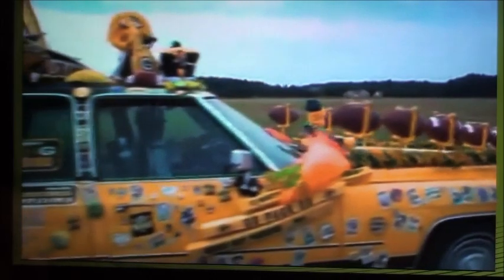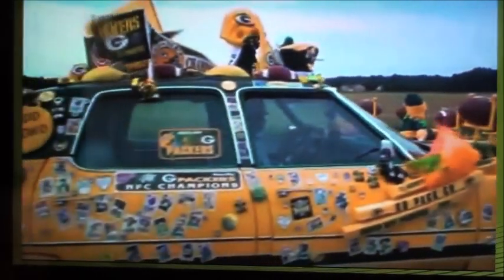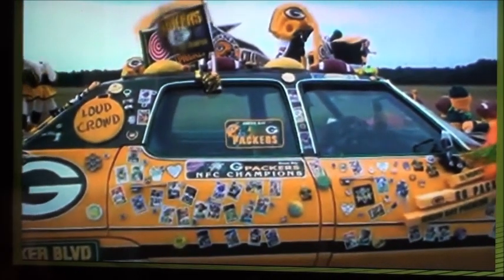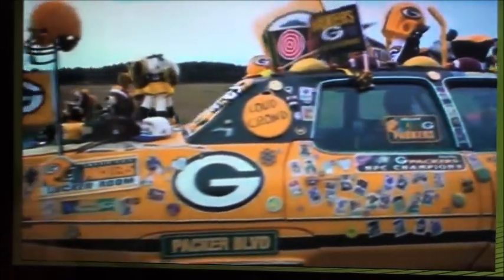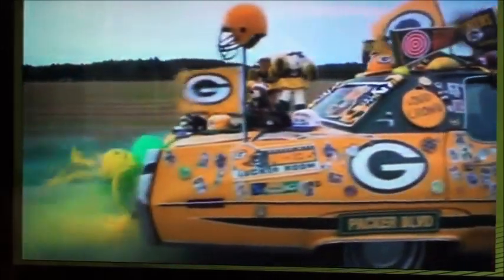Now it's time to talk about supply and demand. As you can see, Packers fans aren't shy when it comes to showing support for their team. We will be using the example of the market for Packers jerseys to help understand supply and demand concepts in the first section of the video.